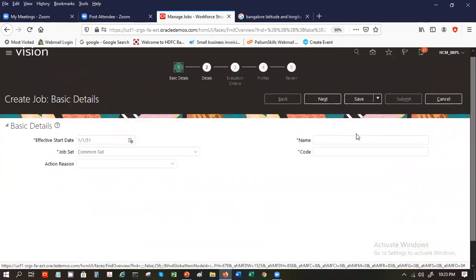So here also you have the job name. So you can say SP job one. You can say SP system engineer. I'm just tagging this SP so that I know that I am defining it. Otherwise, normally it will be system engineer.